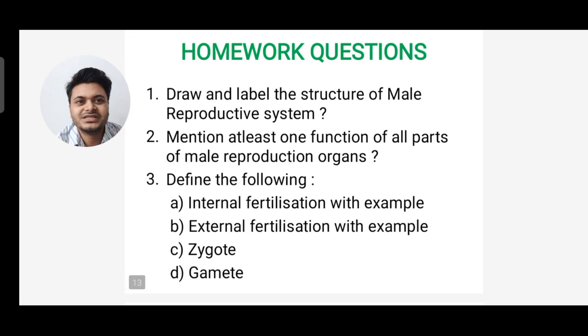So students, these are certain homework questions. First is draw and label the structure of the male reproductive system. I've given it in these slides. Second is mention at least one function of all parts of the reproductive organ. This one also I've given nicely. Then define the following: internal fertilization with example, external fertilization with example, zygote, gamete.